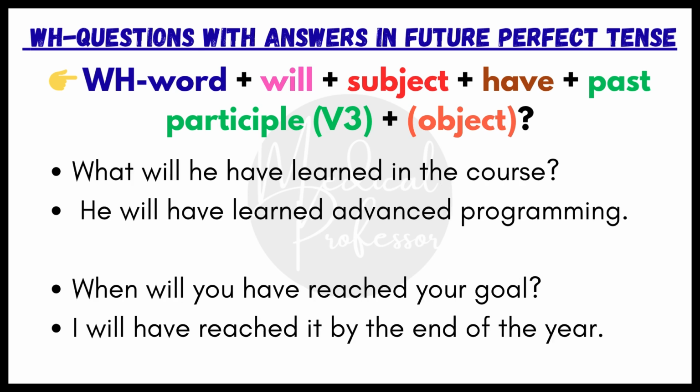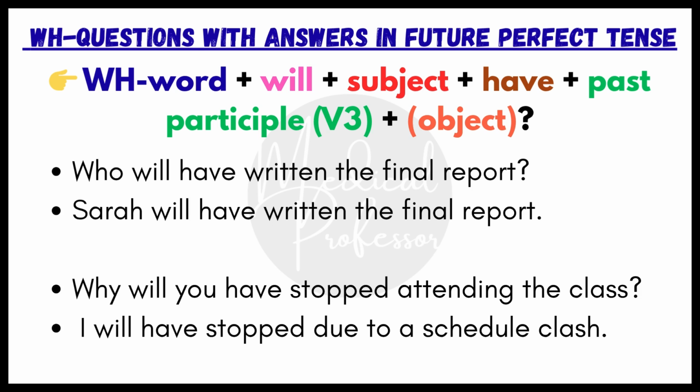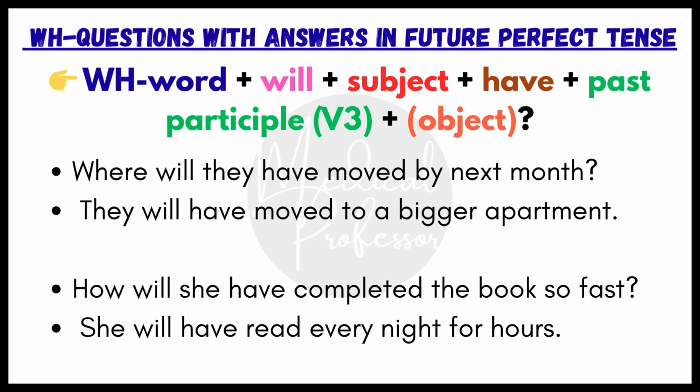What will he have learned in the course? He will have learned advanced programming. When will you have reached your goal? I will have reached it by the end of the year. Who will have written the final report? Sarah will have written the final report. Why will you have stopped attending the class? I will have stopped due to a schedule clash. Where will they have moved by next month? They will have moved to a big apartment.